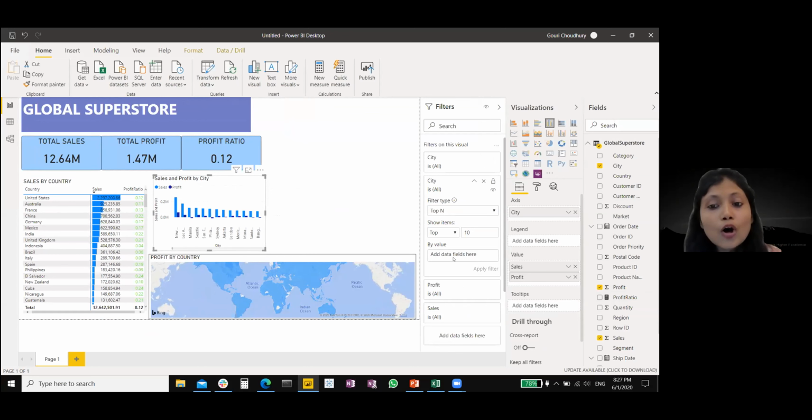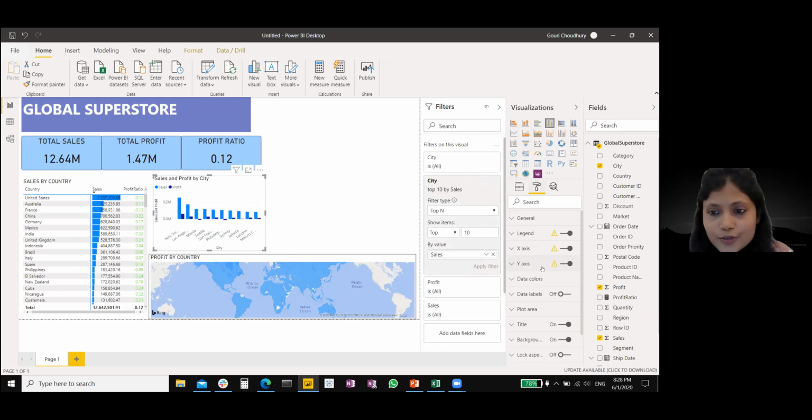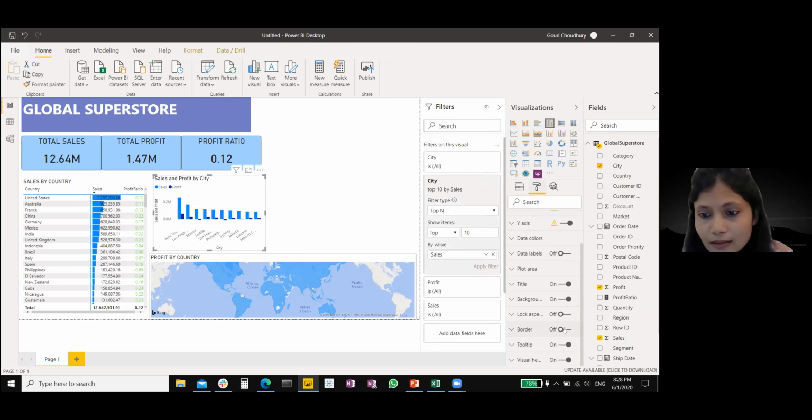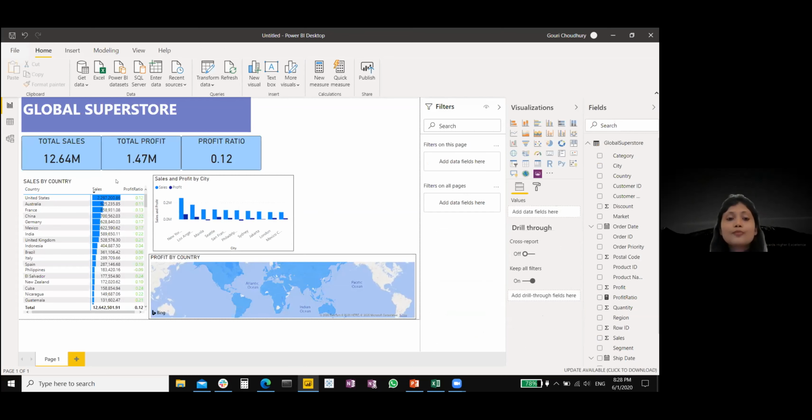And on what is this filtering done? On the sales value. This top 10 cities will be filtered on sales. So I'm going to select the sales over here and apply the filter. And like the rest of the other visualizations, I'm going to add a border over here. And you can see that we have the sales and profit by city, which shows the top 10 cities.